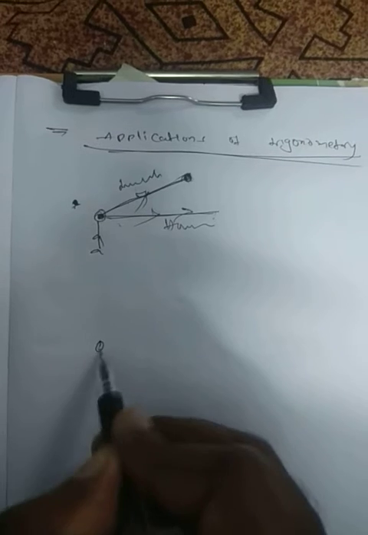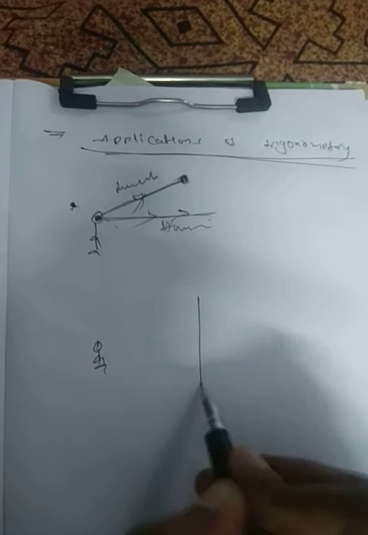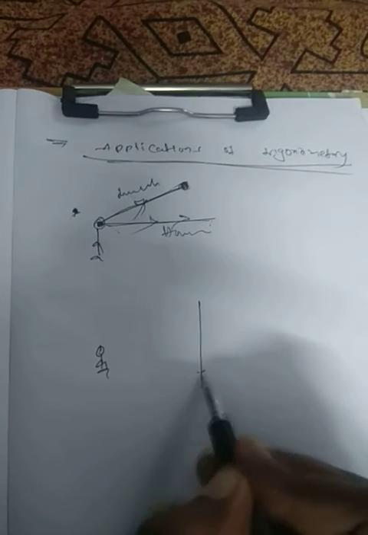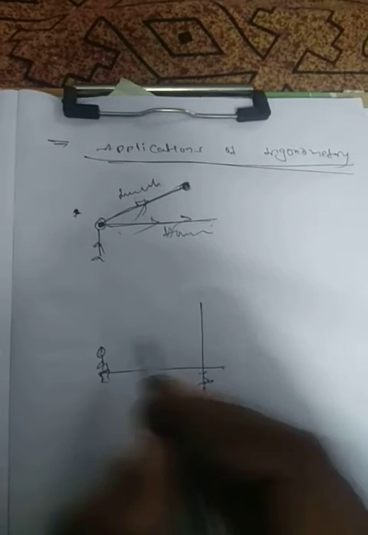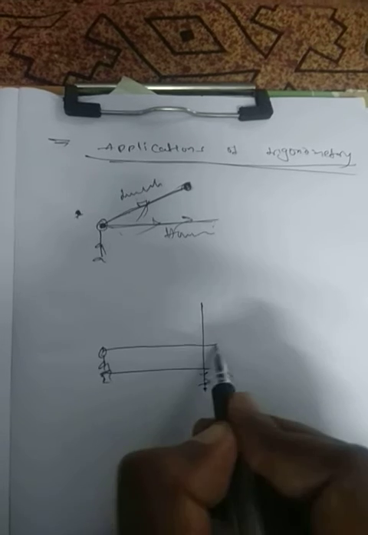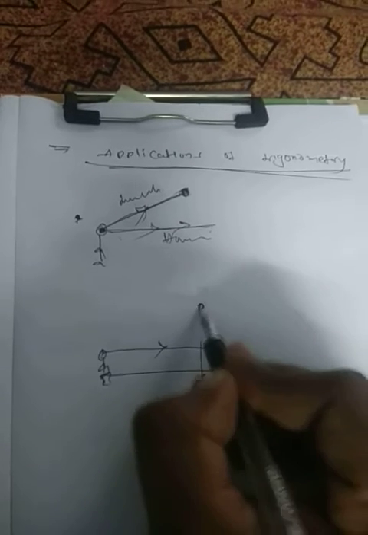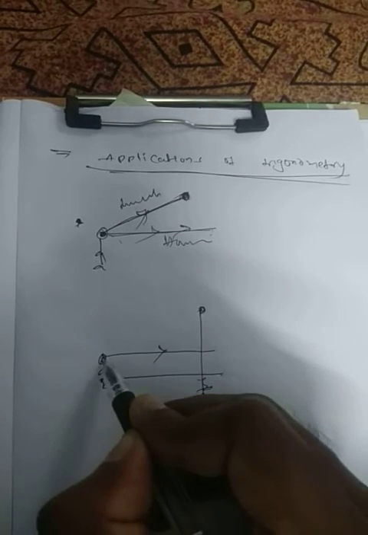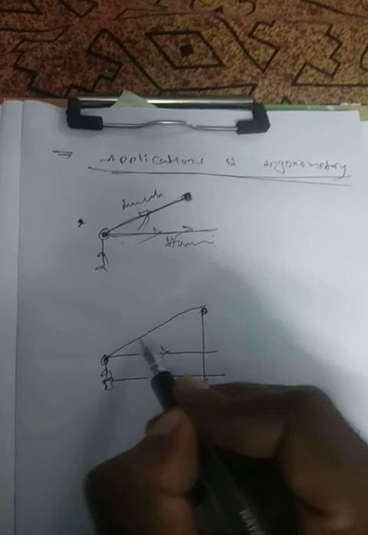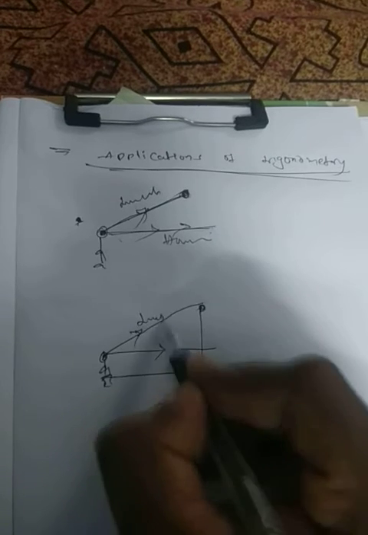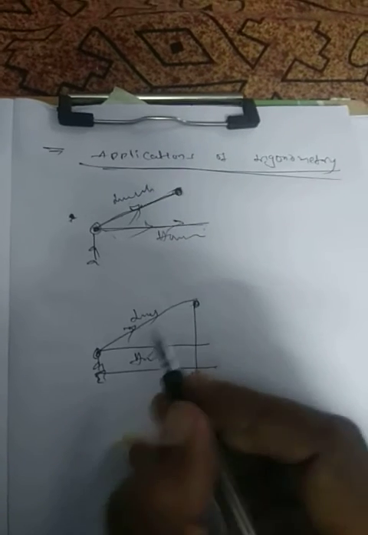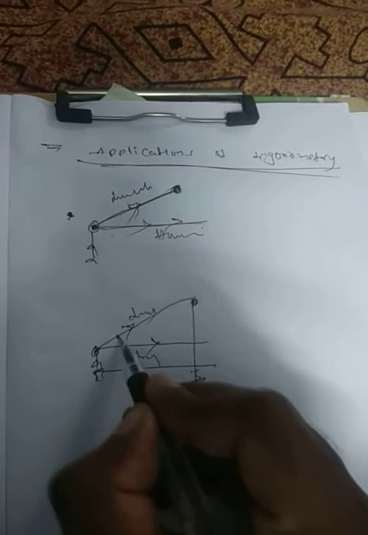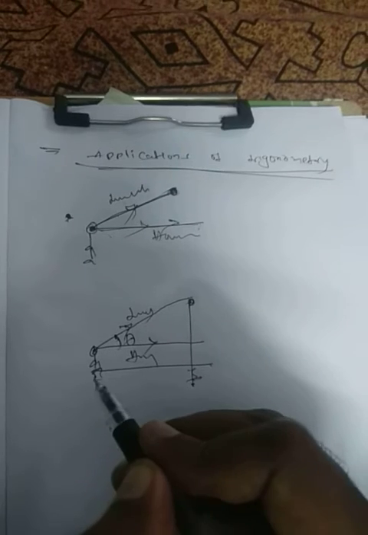Here a person is observing a tree. This is the horizontal line, this is the line of sight, and he is observing this point. With how much angle is he observing? Let us take theta.